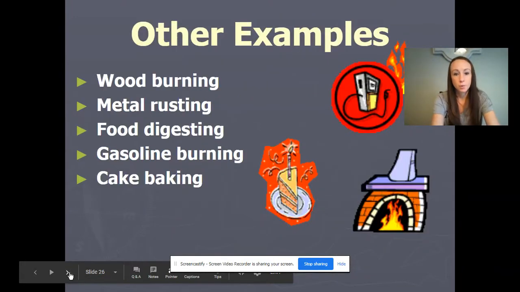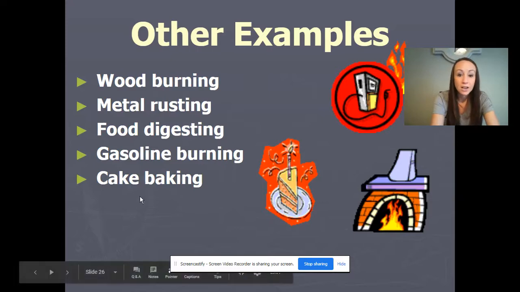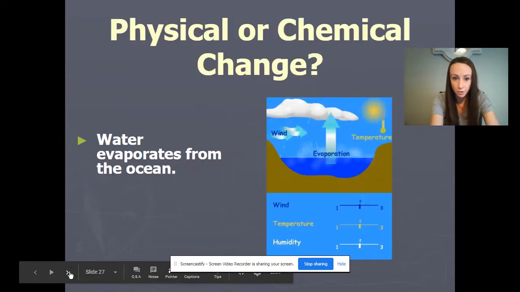Other examples of chemical reactions: when we burn wood, there are several indicators that we have a chemical reaction. We have a color change. We've got heat given off. We've got smoke or ash given off. Metal rusting, food digesting in your stomach, gasoline burning, a cake baking, all of these show new substances being created as a result.